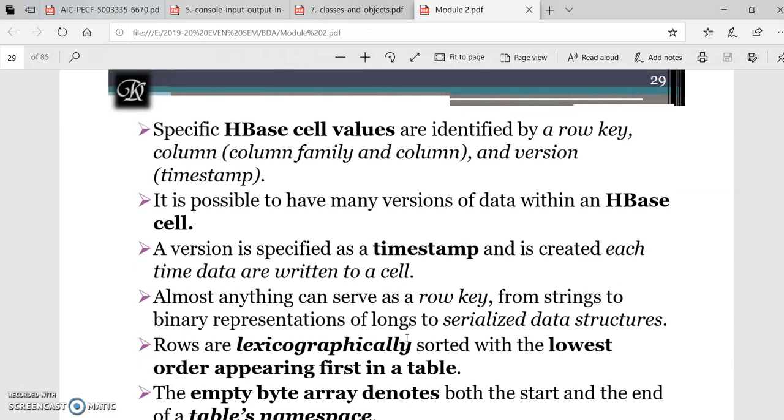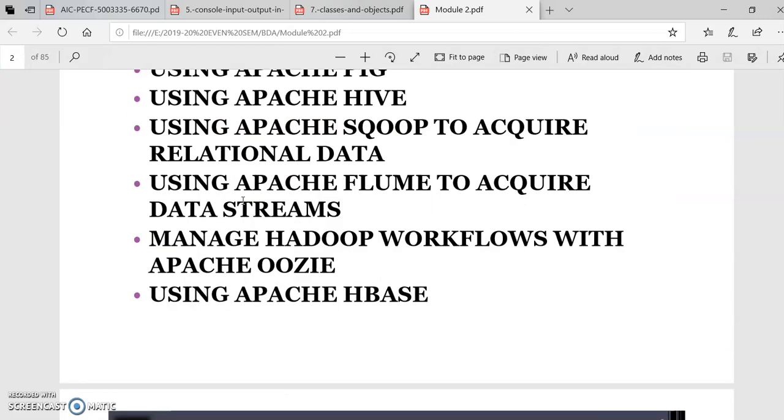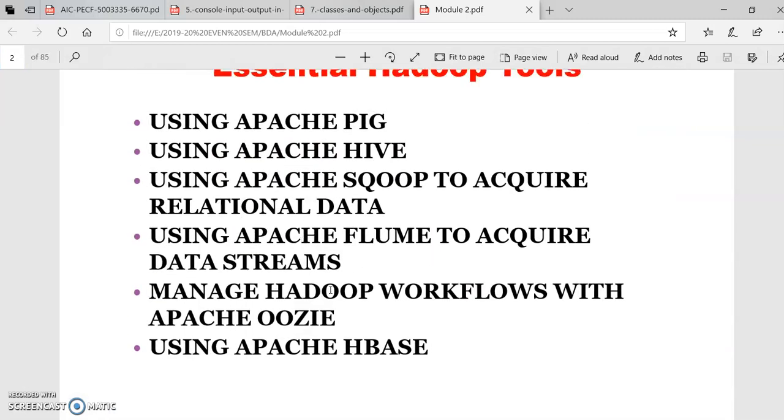So this is all about the remaining essential tools of Apache, for example Apache Flume, Apache Oozie and Apache HBase. So this is all about today's video. Thank you.